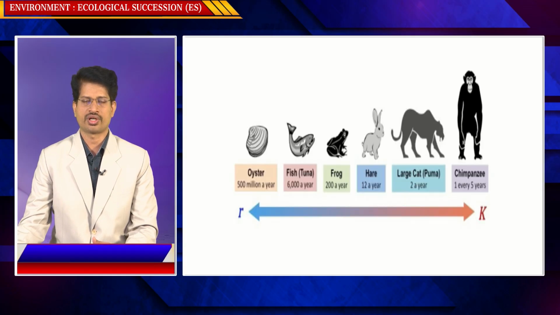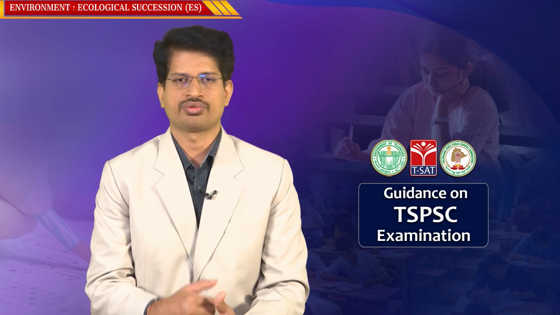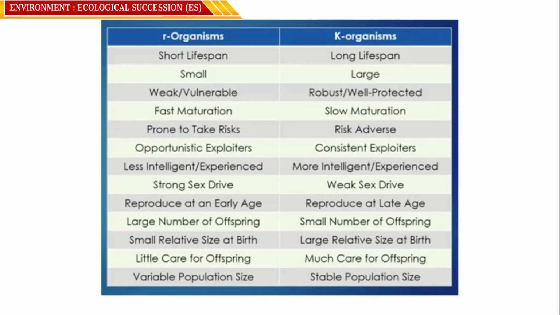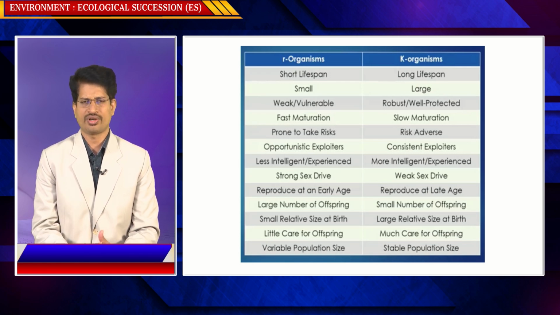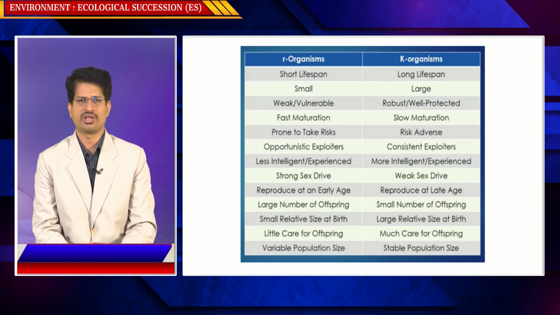To differentiate that, you have R organisms which have been selected on the basis of R selection and K organisms which have been selected on the basis of K selection. There are certain factors which are responsible for being selected in the environment for their success. So what are these factors? Short lifespan. Some animals will have a long lifespan. For example, take the case of mosquitoes or houseflies. Their lifespan is confined to a couple of days or less than a week.